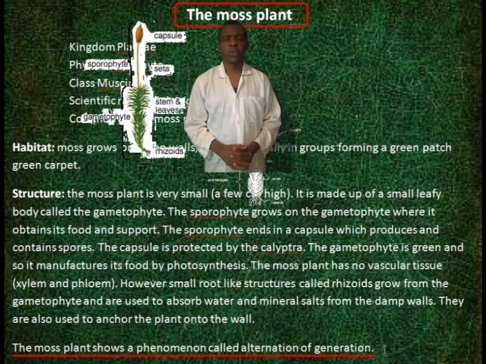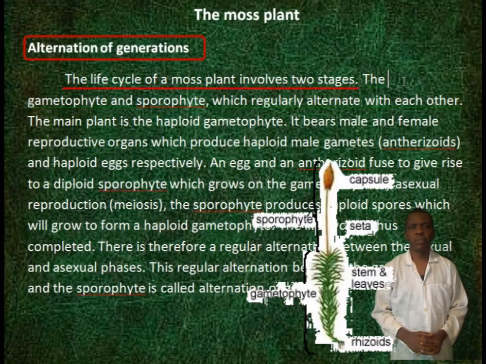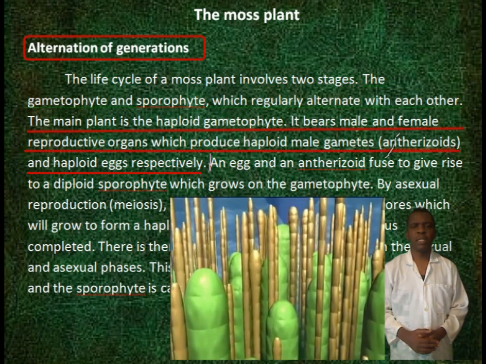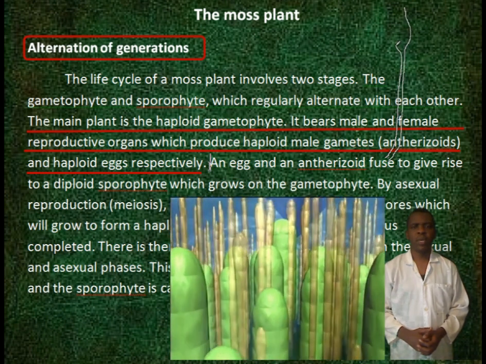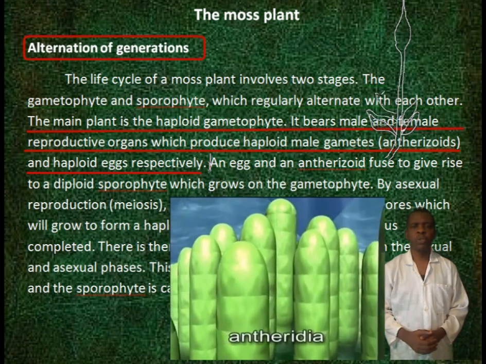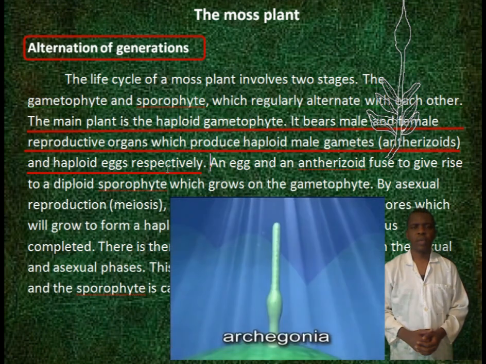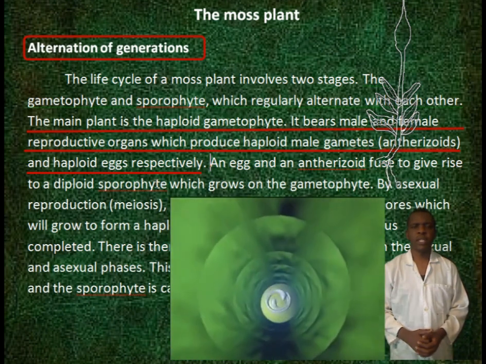The moss plant shows a phenomenon called alternation of generations. The life cycle of the moss plant involves two stages, the gametophyte and the sporophyte, which regularly alternate with each other. The main plant is a haploid gametophyte. It bears male and female reproductive organs, which produce haploid male gametes, that is, antherozoids, and haploid eggs, respectively.